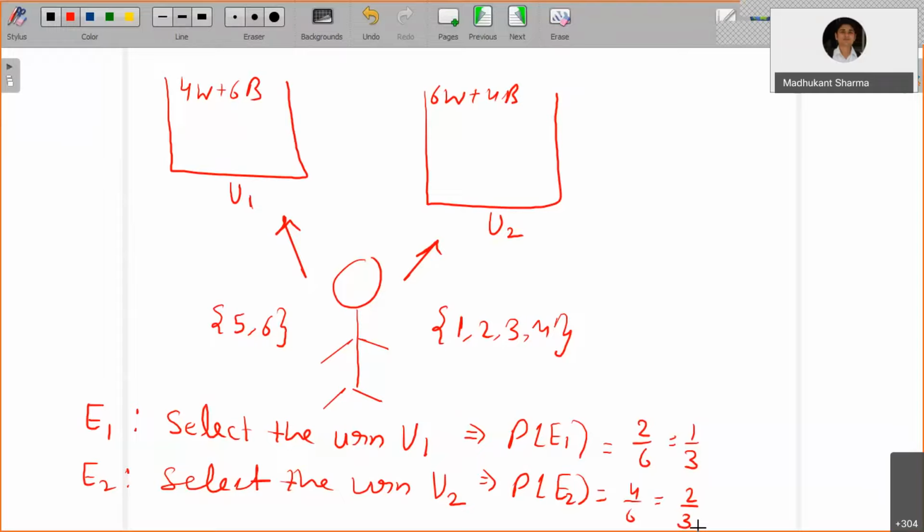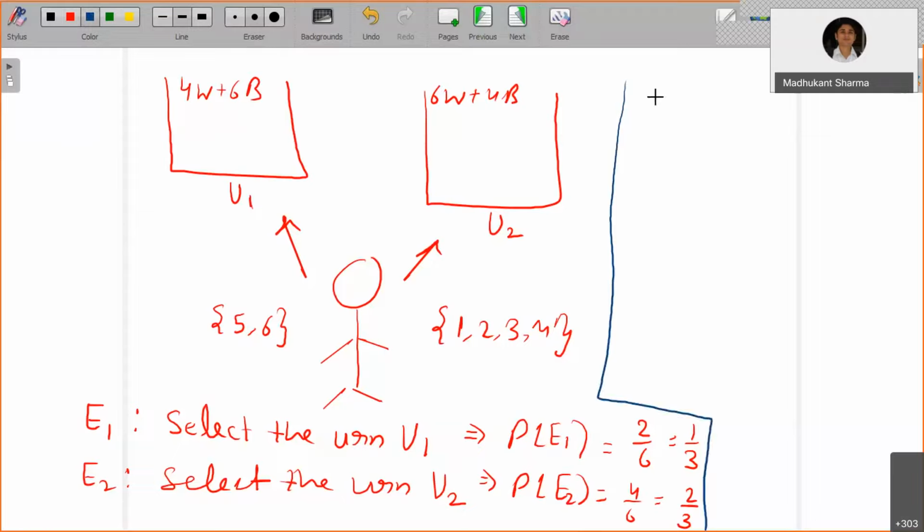Now the next story will start now. Once you select the urn U1, or once you select the urn U2, then you are going to go for U1 or U2 to draw a ball at random.